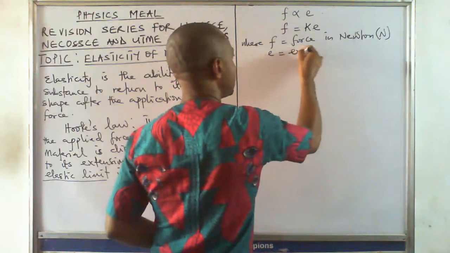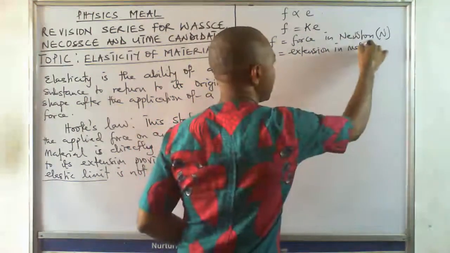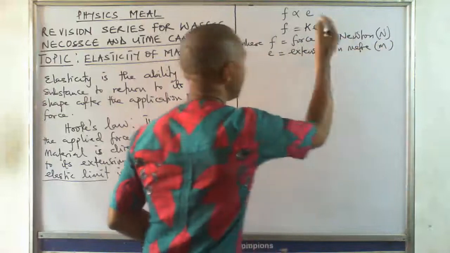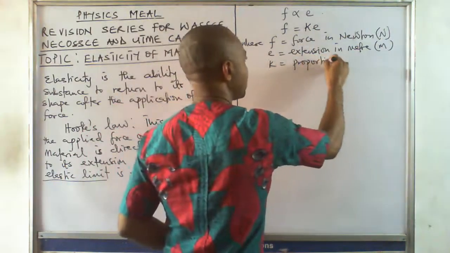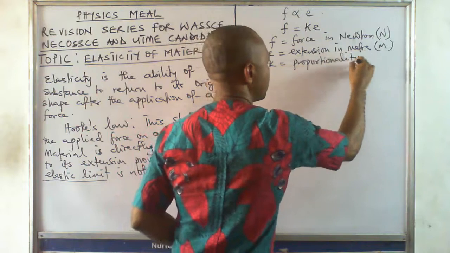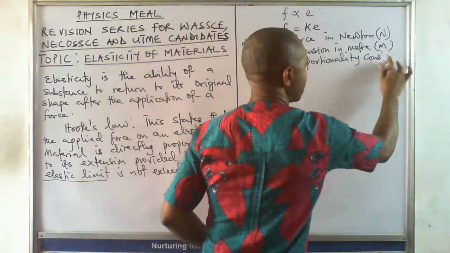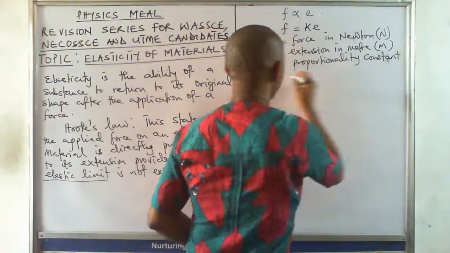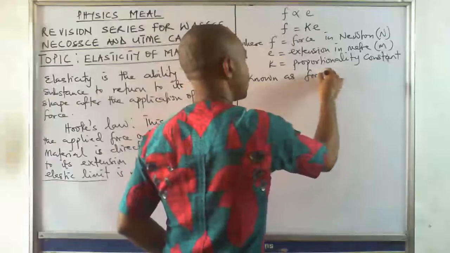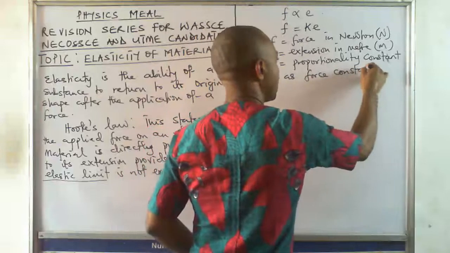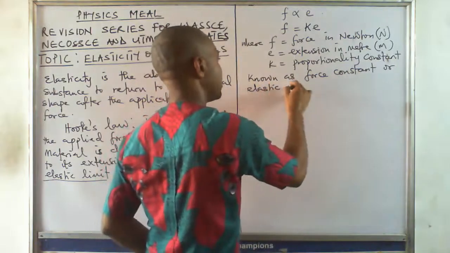E is extension in the SI unit of meter, which is m, and then K is the proportionality constant, known as the force constant or elastic constant.